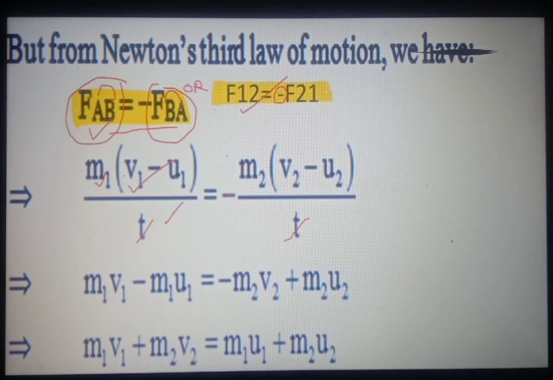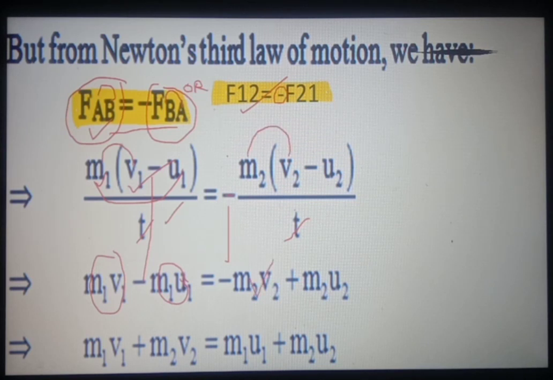After that we will multiply m1 with the bracket, means we will distribute m1 over the subtraction. So this becomes, firstly m1 goes towards v1, it becomes m1 v1, and then this minus sign, after that m1 u1, so this is m1 u1, minus sign as it is, then m2 v2, firstly m2 will go towards v2.